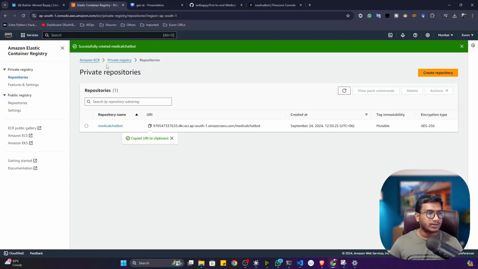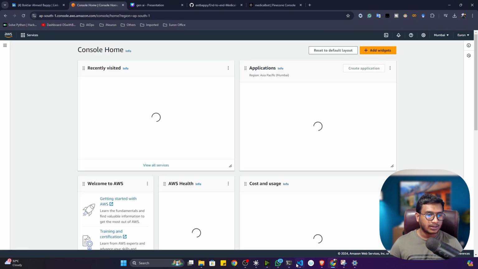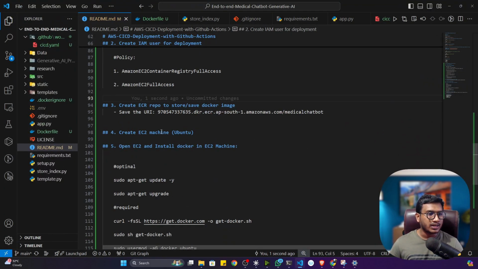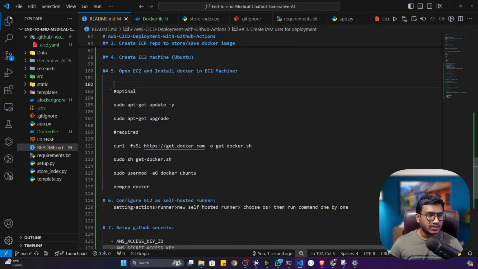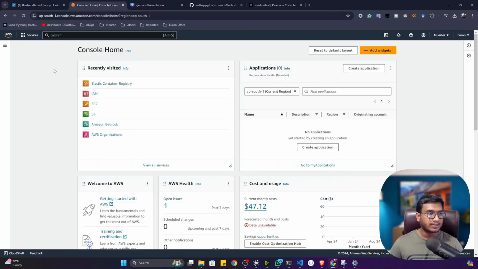That's it. Now I will go back again. The next thing I have to do is create my EC2 machine. Then I have to set up, these are the requirements. That means I have to set up Docker there, and I will also be updating that machine. So let's create my EC2 machine right now.